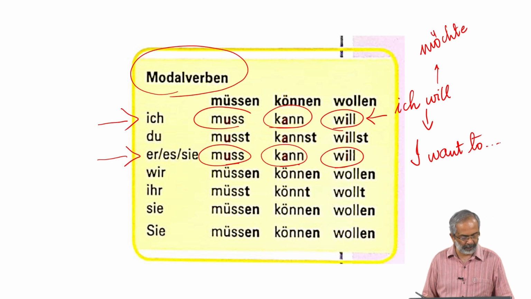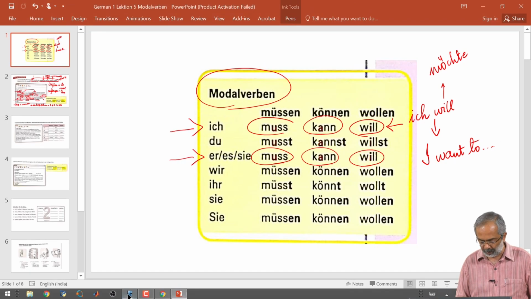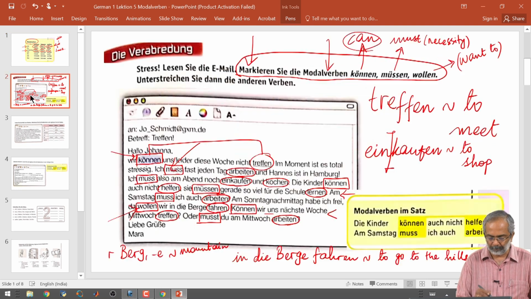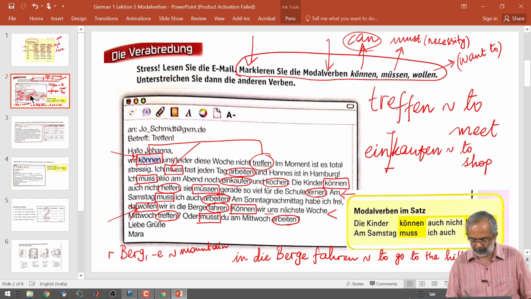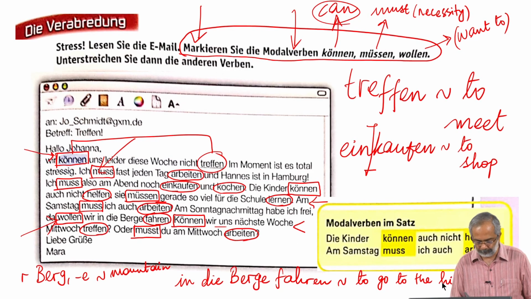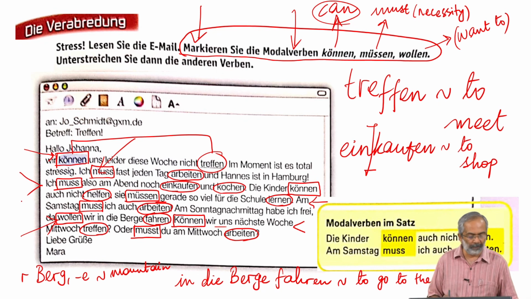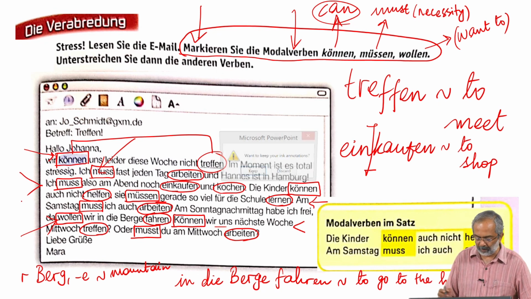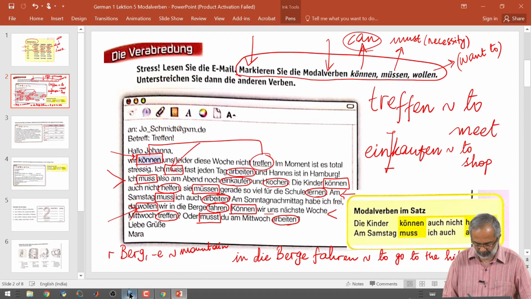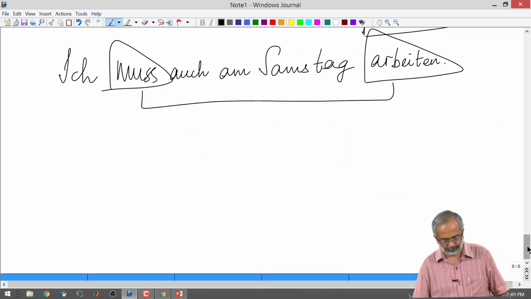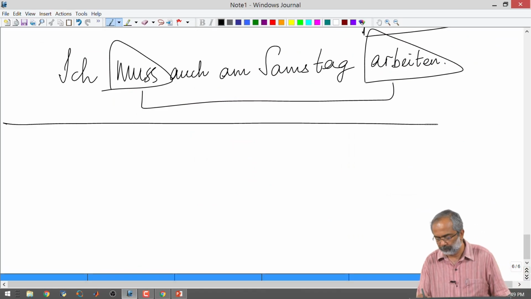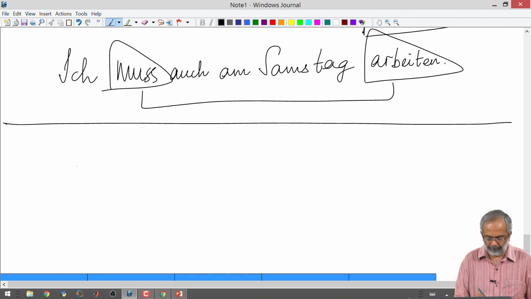one sentence we had here was: Ich muss also am Abend noch einkaufen. Okay, we'll just take this sentence and go into it a little bit. Wie heißt die Frau?